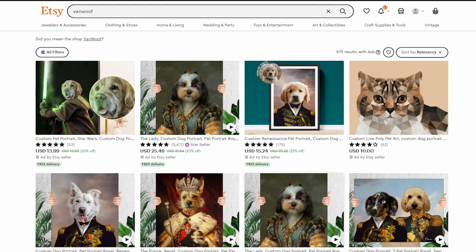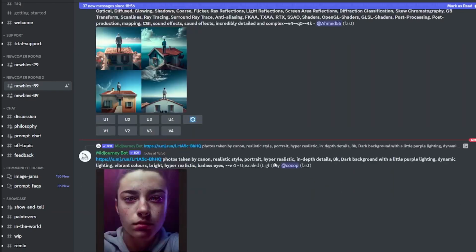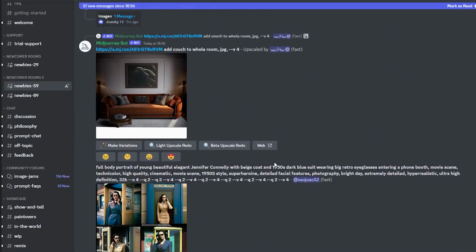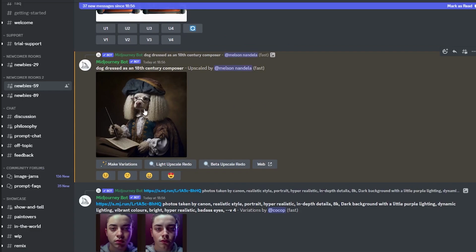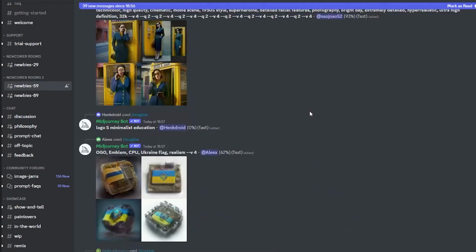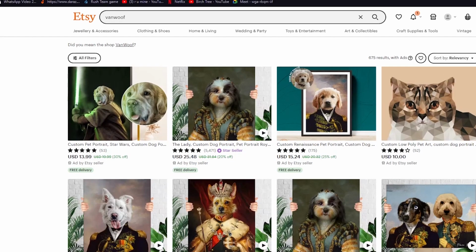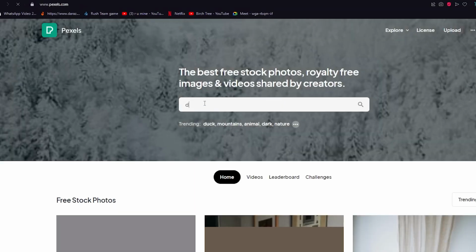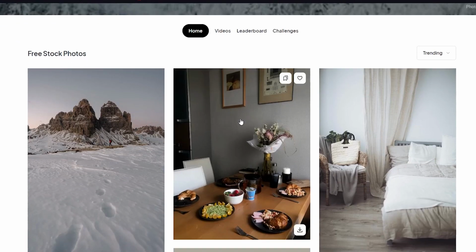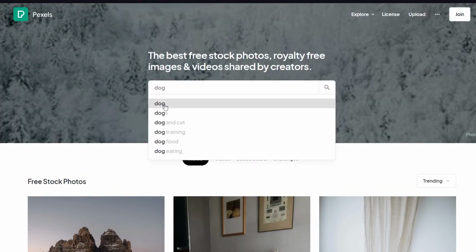So as I just said, I'm gonna go back to Midjourney to give you an example. Now you're probably wondering that I just told you how to download these things and much more. Like, all you need to do is you're gonna go on save image, etc. Now let's say someone sends you a photo of their pet. So I'm just gonna go to Pexels and take an example. I'm gonna go to pexels.com, just gonna write dog over here for it to load. So once you find a good dog photo, there we go, dog.